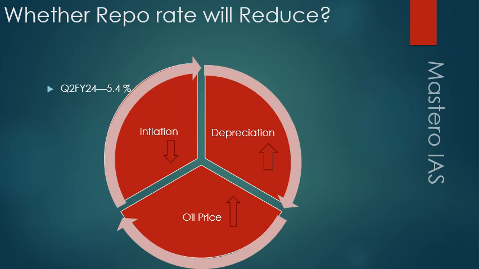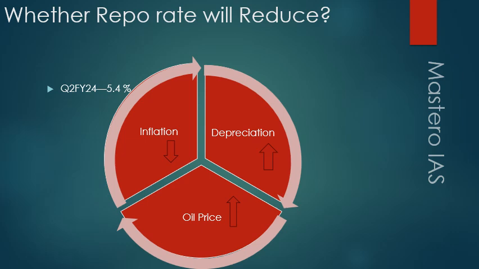But there are some other factors which will also be taken into consideration before deciding whether the repo rate should be reduced or not. For example, we have seen in the previous MPC meetings that the repo rate remained unchanged for a longer period of time, due to which inflationary pressures have reduced, and the consumer price index has come down from the upper side of 10% to 5.2%. So the MPC's decision to maintain the same repo rate has been helpful in controlling inflation.